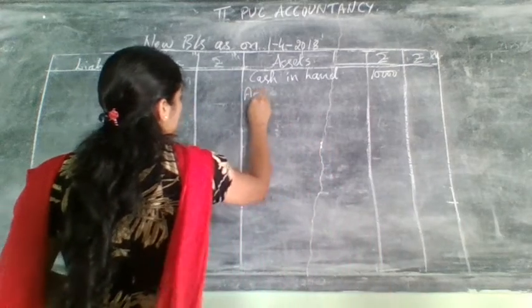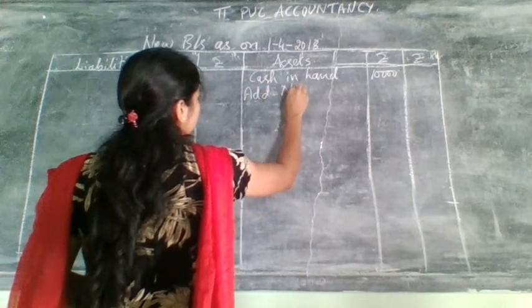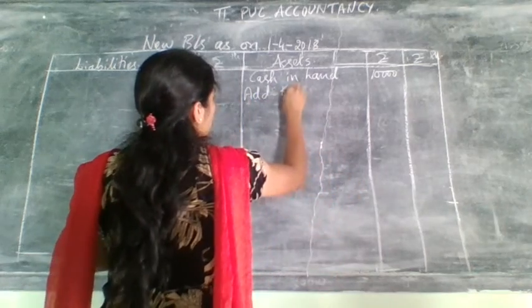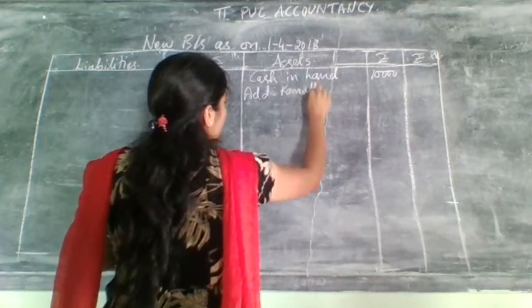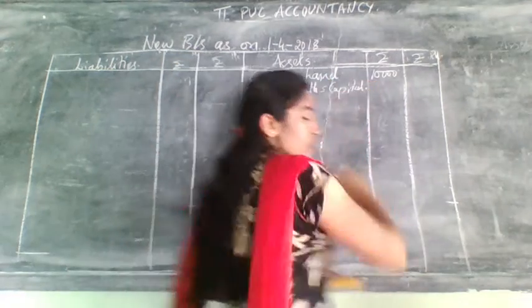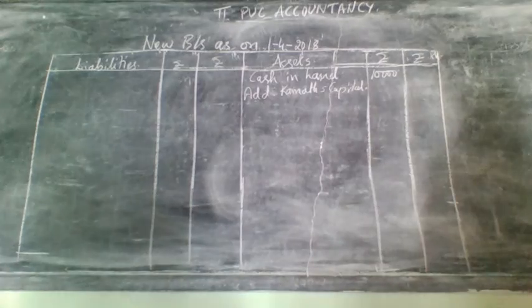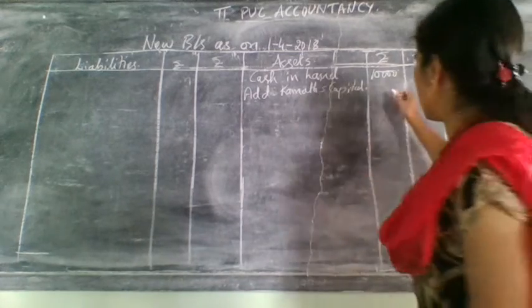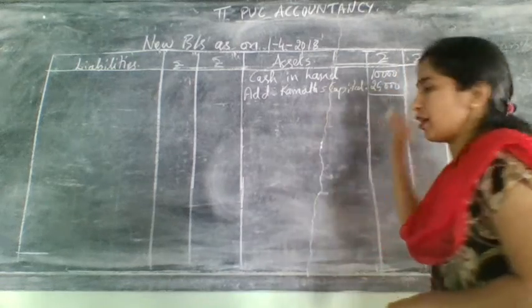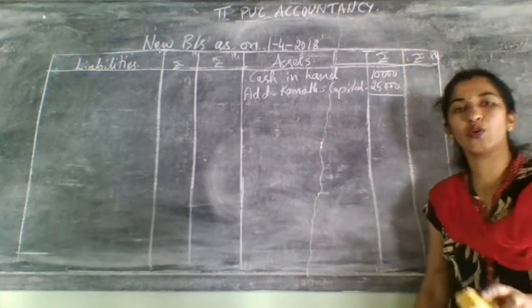For this you need to add which one? Add the new partner. What was his name? The new partner's name was Kamath. So write Kamath's capital. How much will he bring as capital? He will bring 25,000 as capital, and write here 25,000. But don't take goodwill here.